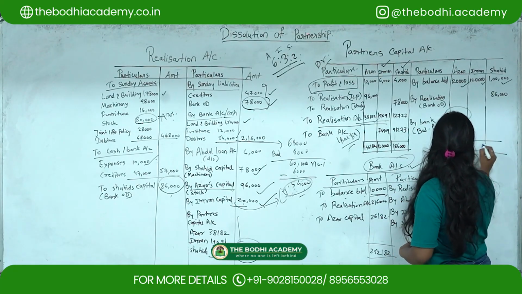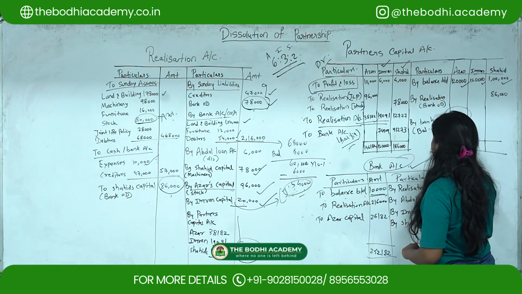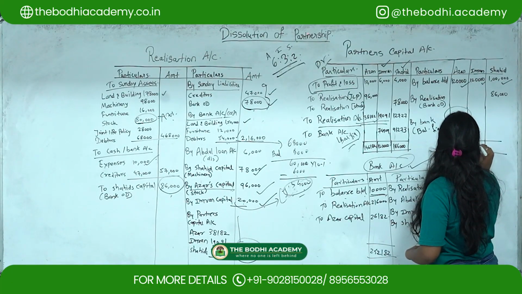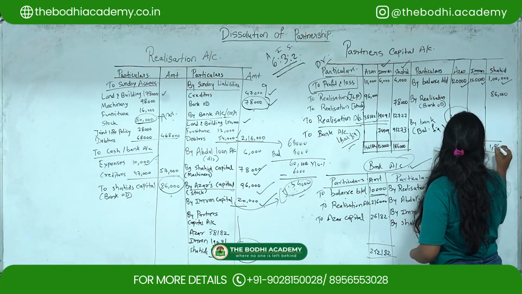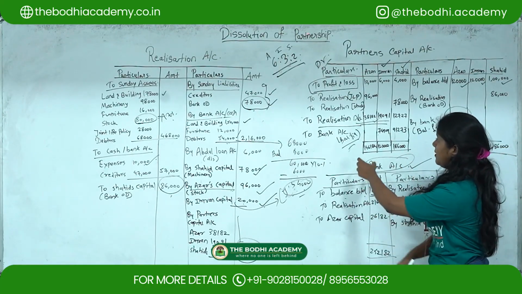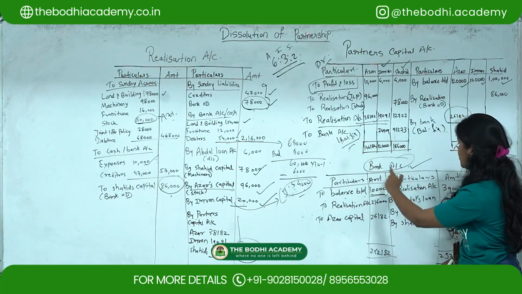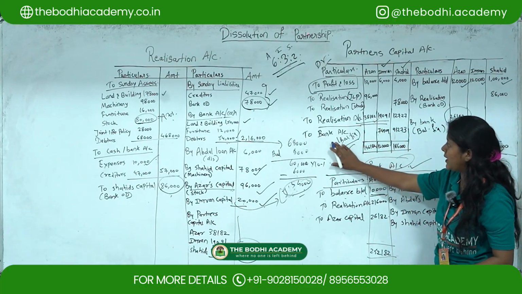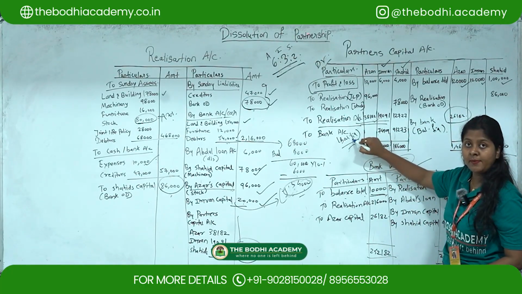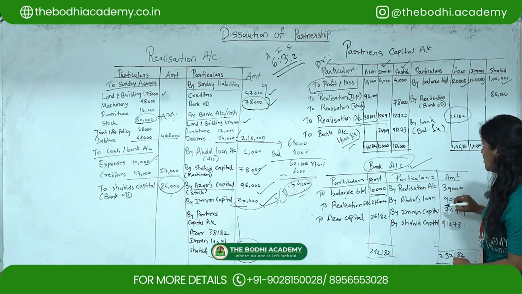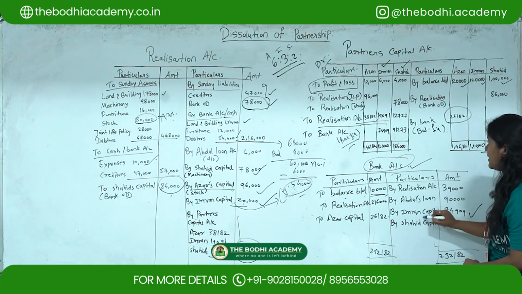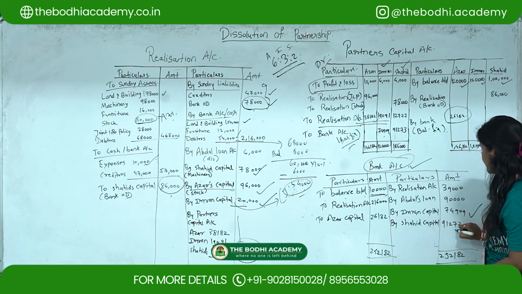So here total you have to write down, that is 1,46,182, then 1,20,000, then 1,86,000 on both the sides. Then after this, whatever balancing figure you are getting on the partner's capital account, you have to transfer it to the credit side, because this is on the debit side, right? So the debit side balancing figure will come over this side as by Imran's capital and by Shahid's capital.